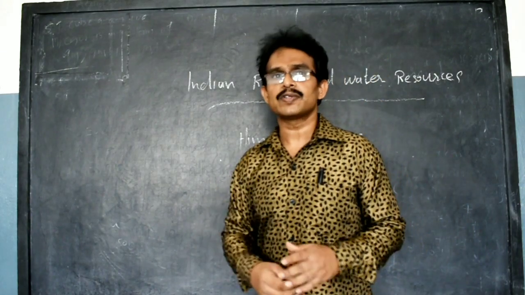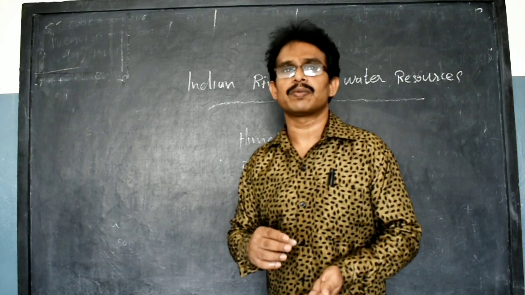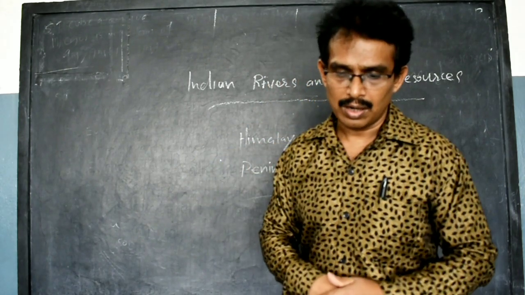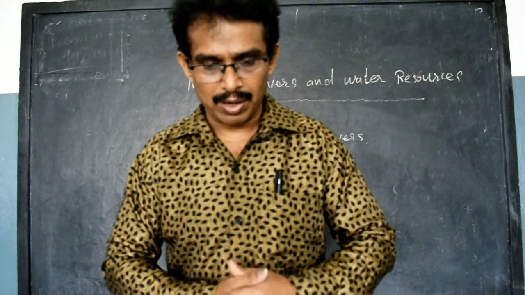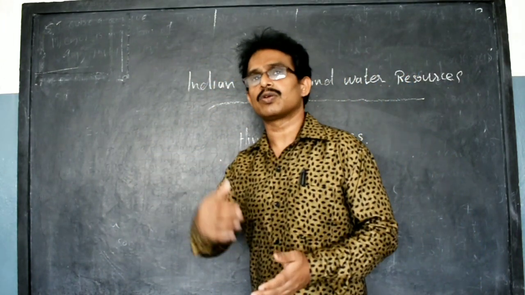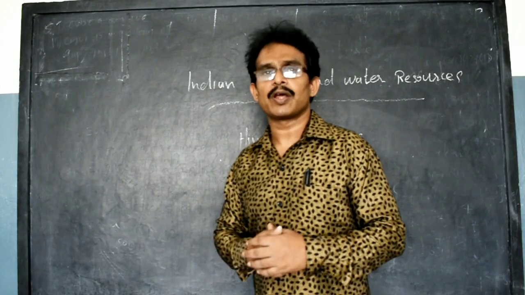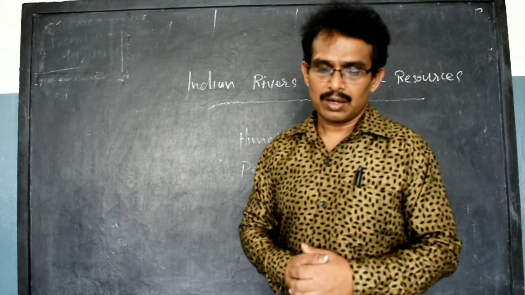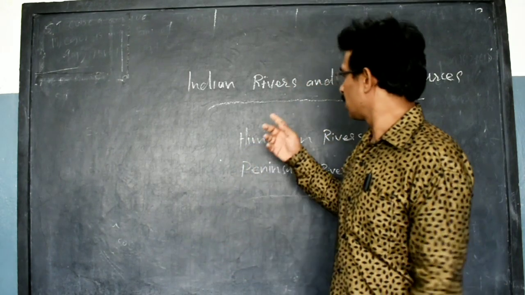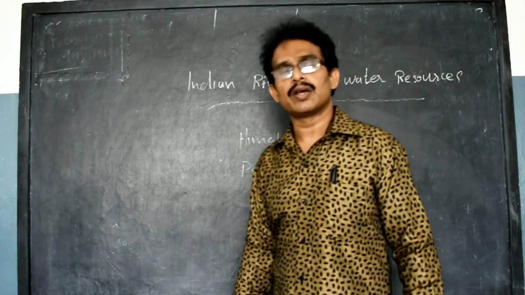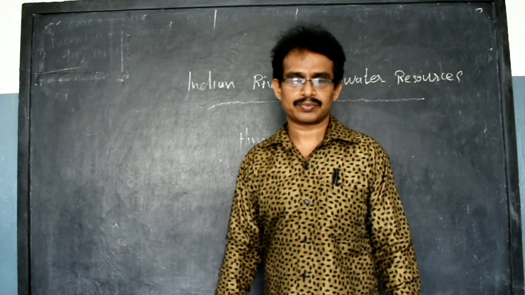Within the Peninsular river system, we can see some rivers start from the northern part of the peninsula and enter the Ganga river. That is very important. These rivers are Chambal, Sindh, Betwa, Ken, Sone. They start from the northern part of the Peninsular plateau and enter the Ganga river in the north. This is something about the Indian river systems. It is very important. It plays an important role in India's development.